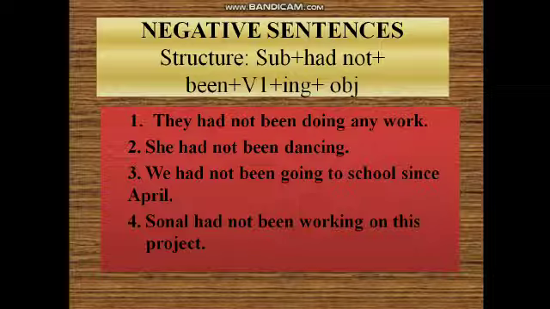Now some negative sentences in past perfect continuous form. Structure is subject plus had not plus been plus V1 plus ing plus your object. They had not been doing any work. She had not been dancing. We had not been going to school since April. Sonal had not been working on this project.